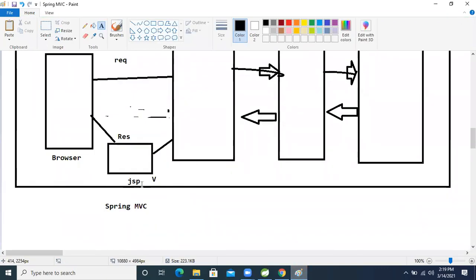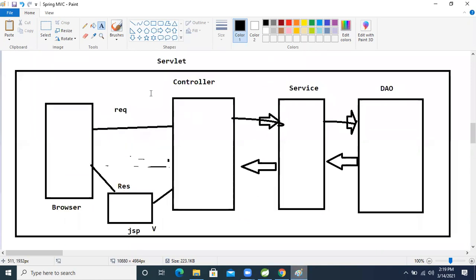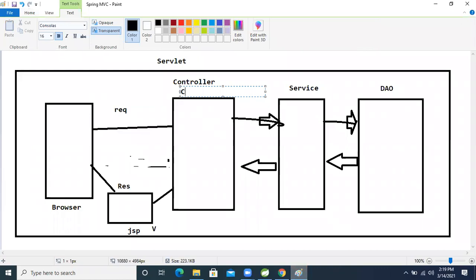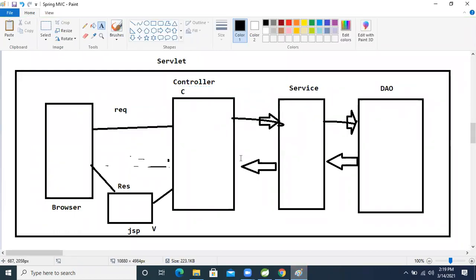So this servlet becomes the C in MVC, the controller. Whatever operation we perform from service to DAO is called the model, our data is called the model.